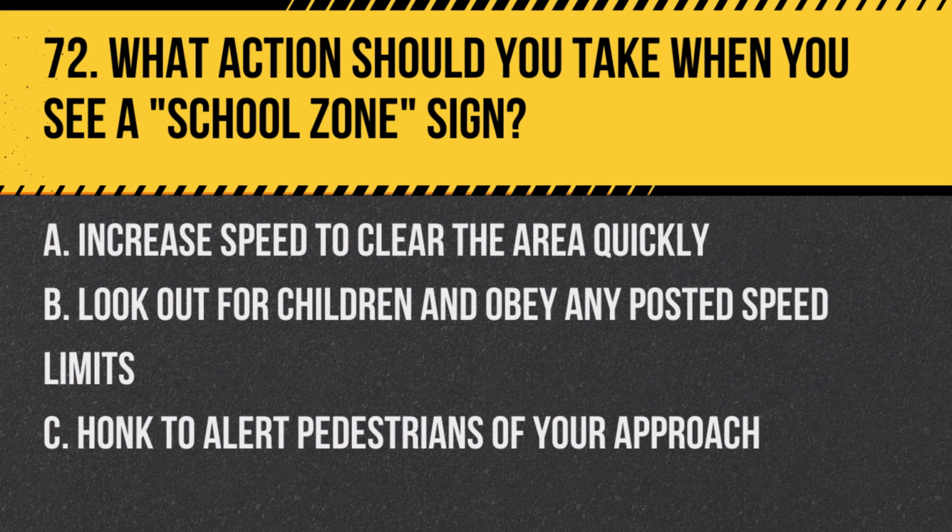Question 72. What action should you take when you see a school zone sign? A. Increase speed to clear the area quickly. B. Look out for children and obey any posted speed limits. C. Honk to alert pedestrians of your approach. Answer. B. Look out for children and obey any posted speed limits. School zones require extra caution and often have reduced speed limits during school hours.